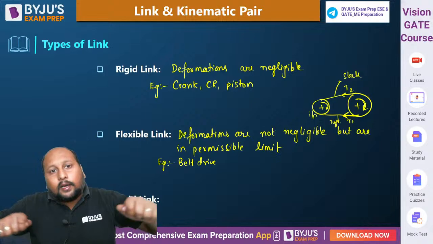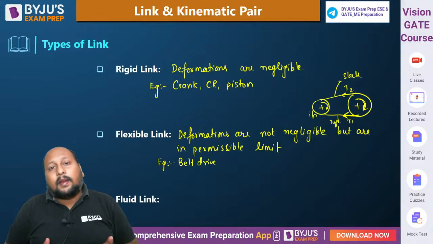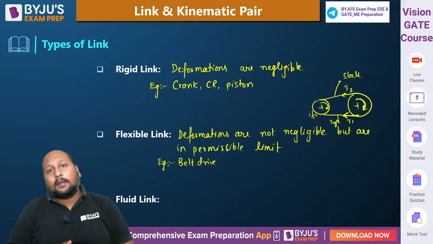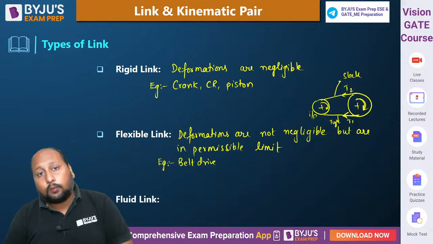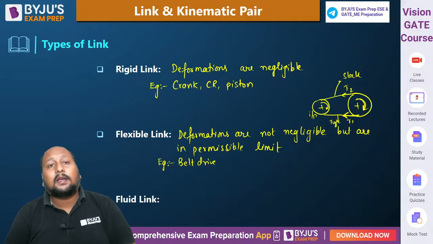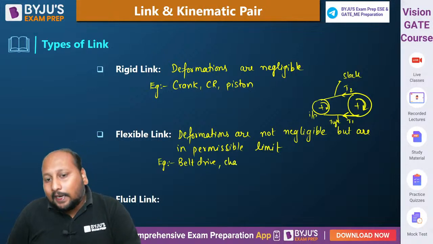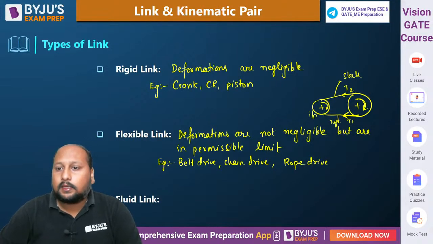It is not that we can elongate up to any value. After a point the belt will break down. There is a threshold value, a permissible limit. So always remember that in a flexible link, deformations are acceptable, but only until a certain limit. Beyond that, we won't consider it flexible, right? So belt drive is done. We can take the example of a chain drive, or a rope drive. These are all the examples of the flexible link.